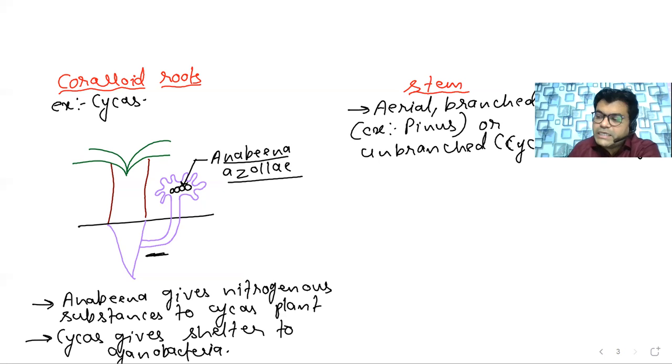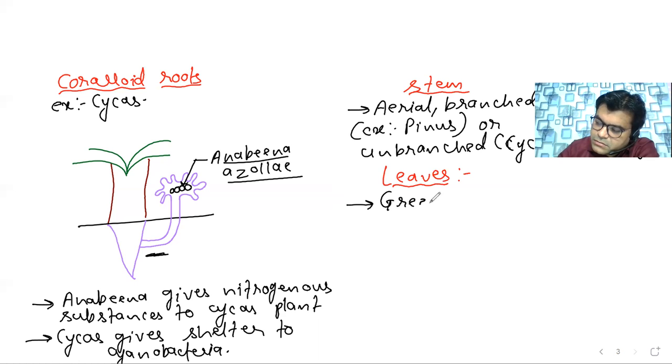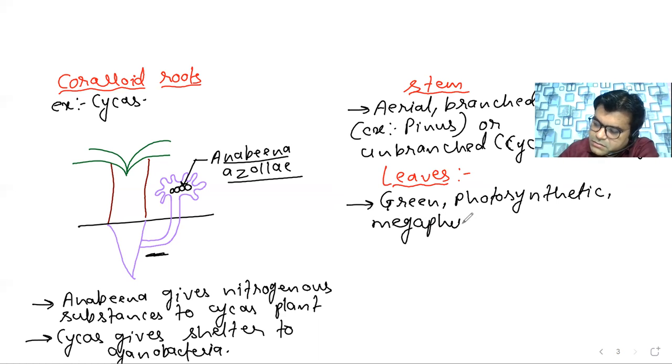And if we are talking about the leaves here, as I have told you, the leaves are generally green and photosynthetic. This is the obvious thing, that the leaves are generally green in the higher plant. And these leaves are said to be megaphylous.